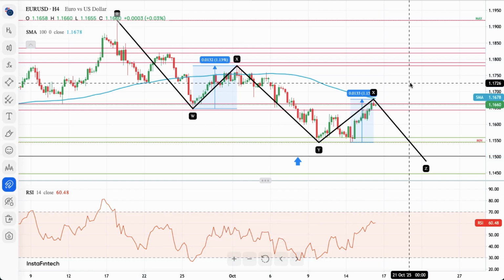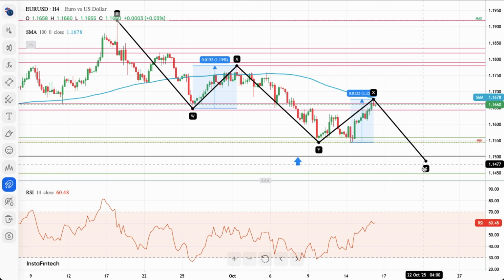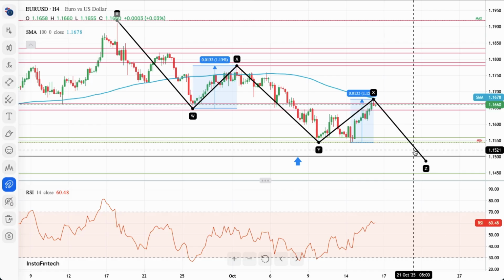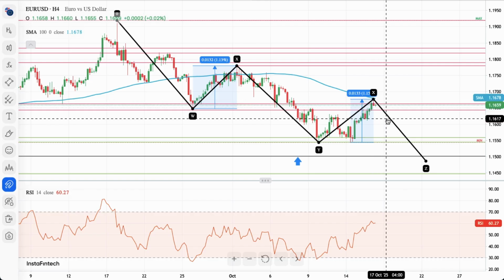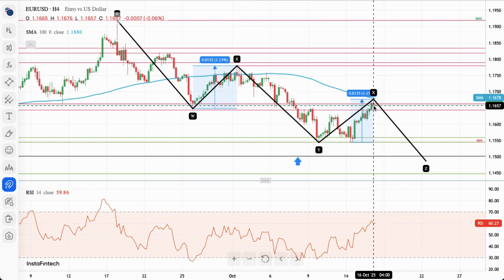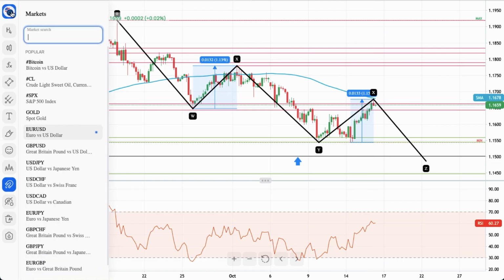So that's our scenario, that the market is developing a double correction, the time-consuming and complex correction, very complex correction. So it's even hard to say when the last wave will be terminated, because it can be any wave right now to the downside. So we are waiting for the continuation to the downside after this shooting star pattern has been done into the 100 periods moving average, and we will see how the market will react on our scenario.